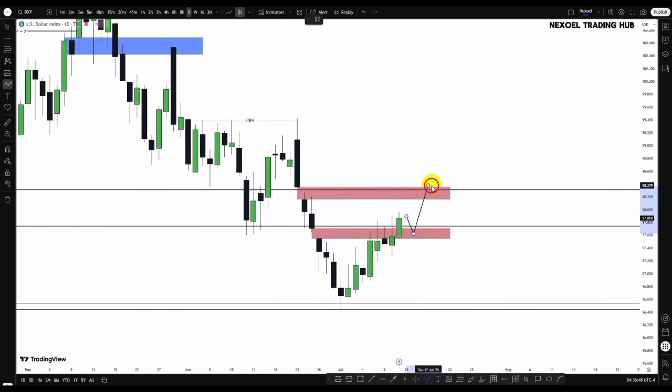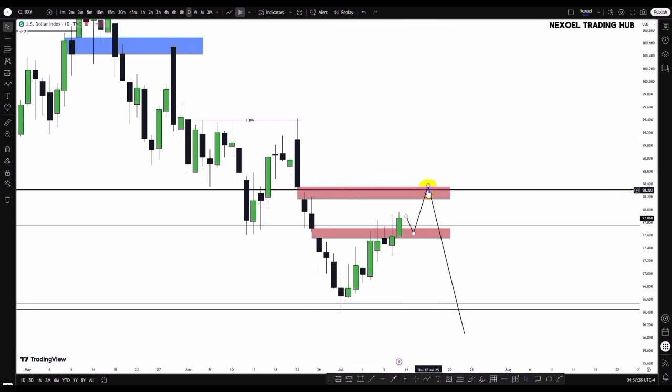So when price trades to this zone here, this liquidity gap, then we're not going to jump bearish immediately. We'll have to wait to see the model that will be formed in the lower time frame, and that would help us determine if we're going to see a bearish fall of price to the downside, or if price may just continue bullish. So it means that from the daily time frame, we have this draw on liquidity to the upside here, and we have a daily inversion fair value gap here. So we'll be looking forward to see how price trades higher to this zone here, which is also within the monthly inversion fair value gap.